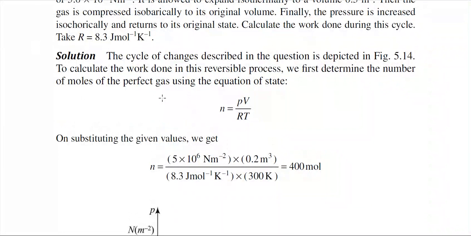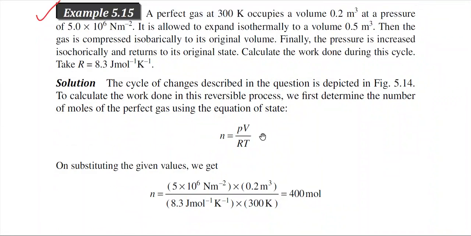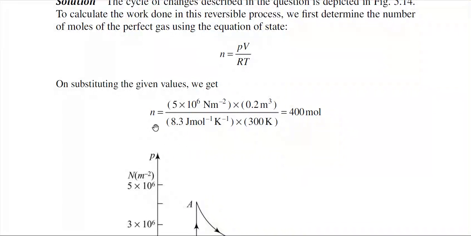So what we are doing at first is using the equation of state. The equation of state is n equals PV by RT. Now you see, in this equation the values of pressure and volume are given, that is the initial condition. If you use the initial condition, then you can calculate the number of moles, because we know n is the number of moles.